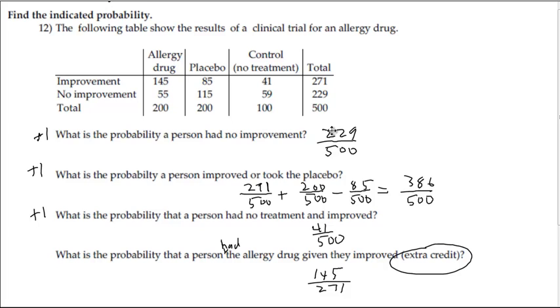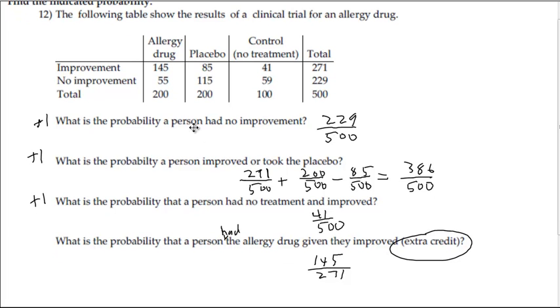On 12, we're supposed to find probability here. Probability that a person had no improvement. So you need to find the totals here, we got the totals in each row and everything. So no improvement, 229 out of 500. What's the probability that a person improved or took a placebo? So improvement or placebo. So there's 271 and there's 200, but we counted these 85 twice. So it's probability of the first plus the probability of the second minus the probability of both, because we counted these 85 people twice, which gives us 386 out of 500.